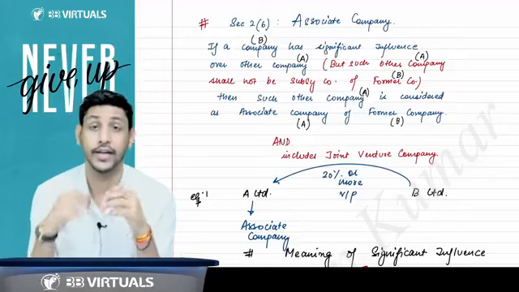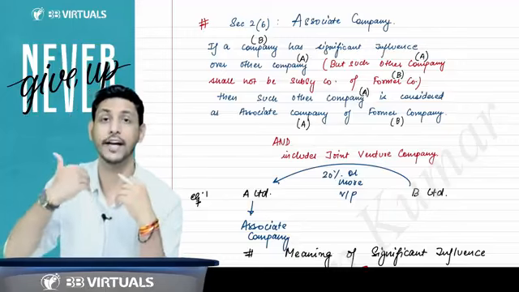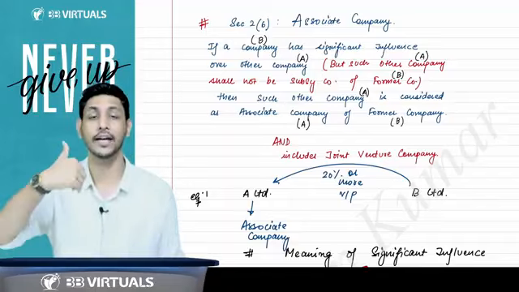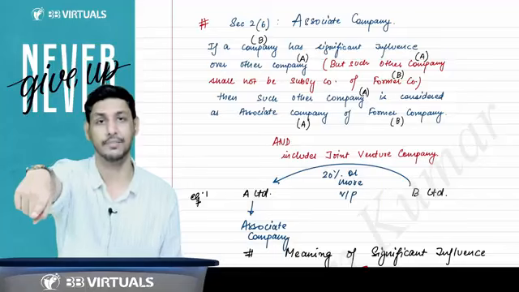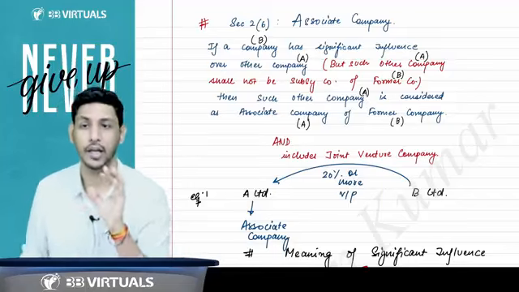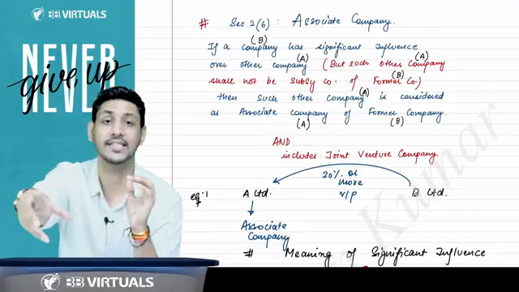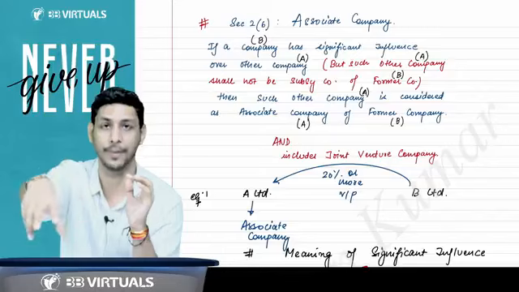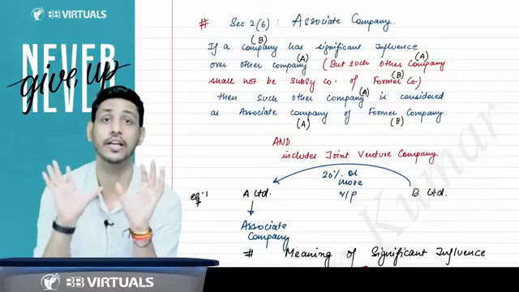Right, sir. Now understand, it is written "and includes joint venture company." Wait, let me tell you one more point. What is significant influence? Significant influence is that you are having 20% or more voting power in that company, right? That is also significant influence. And if you are able to take the policy decisions, operating decisions of that company, that is also significant influence.